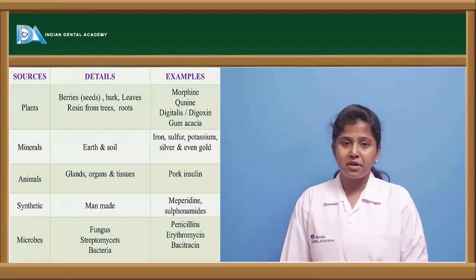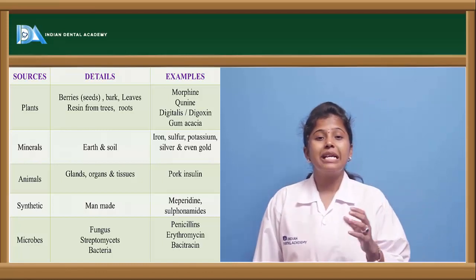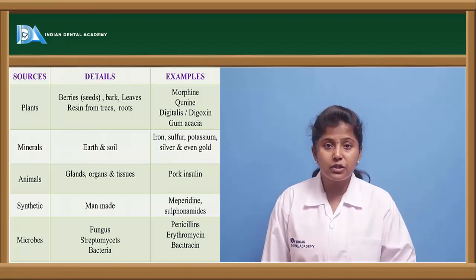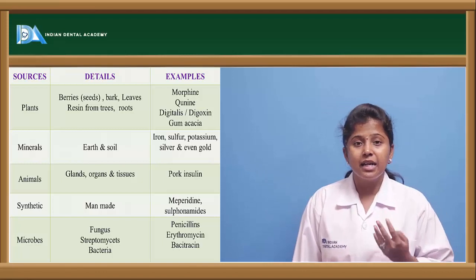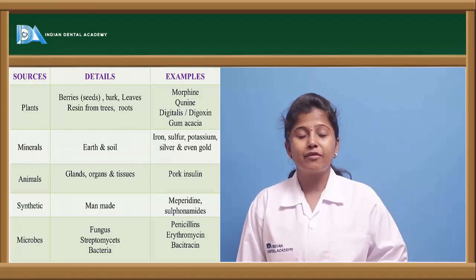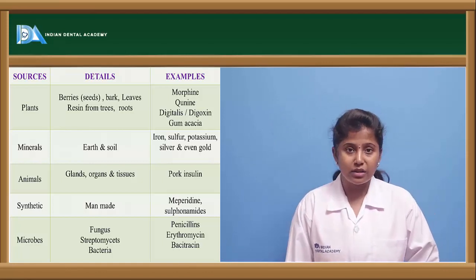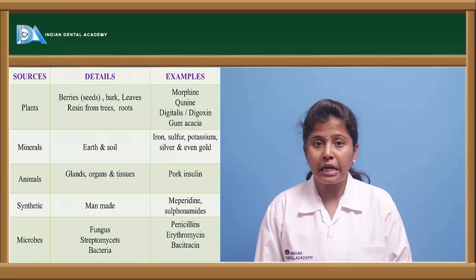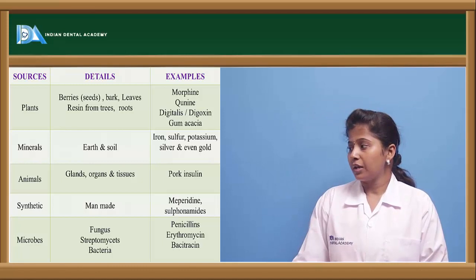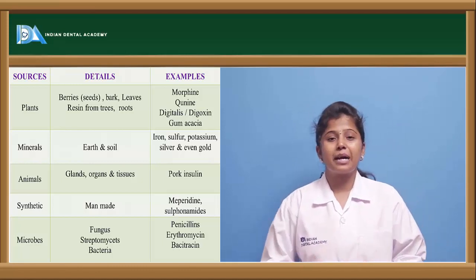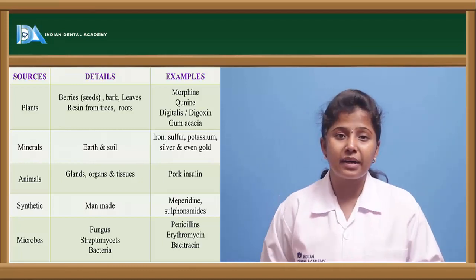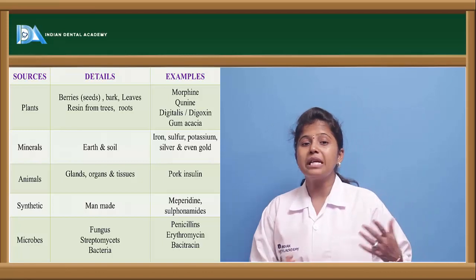And from animals, from the glands of the animals or from the organs of the animals, we are extracting the crude materials, or furtherly they are processed as a drug, like pork insulin, though the human insulin is obtained from the pork. So here the synthetic compounds are which are man-made. We are synthetically preparing a few of the drugs from the analogs.